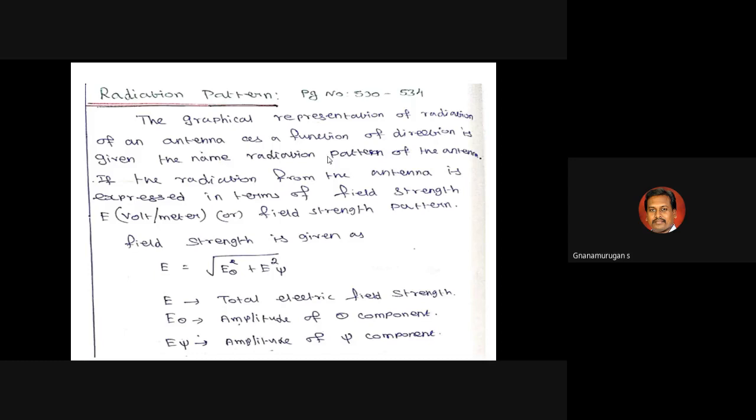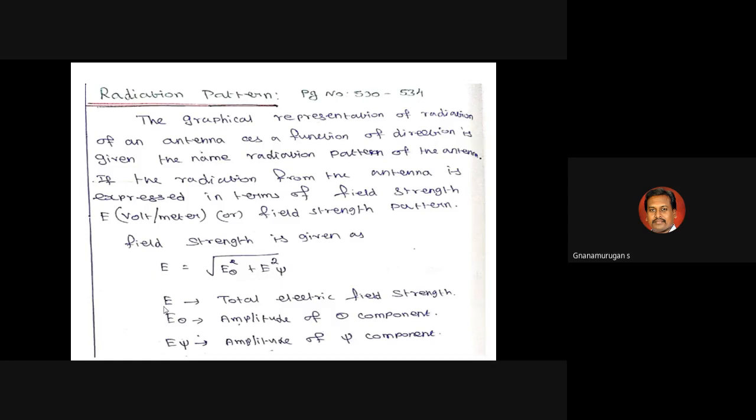This radiation pattern is expressed as the electric field E, the field strength pattern, denoted in volts per meter. The field strength is given by E equals the square root of E theta squared plus E phi squared. Here E is the total electric field strength, E theta is the amplitude of the theta component, and E phi is the amplitude of the phi component. I repeat the concept again.